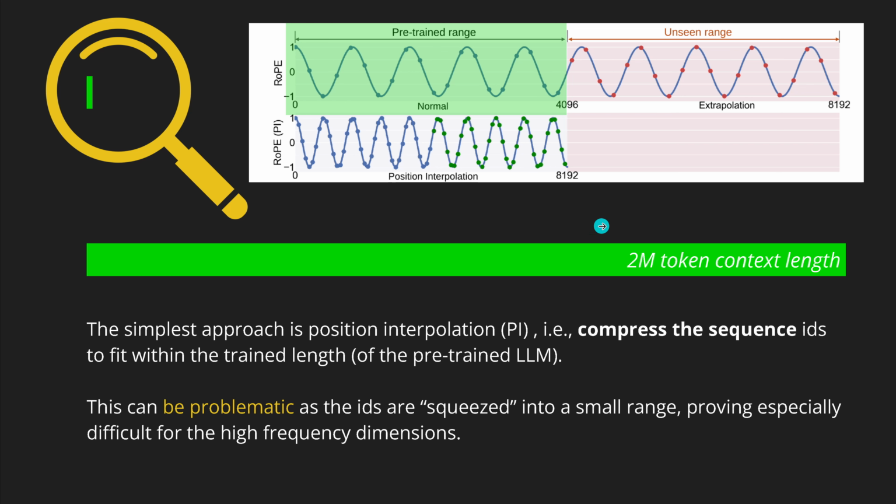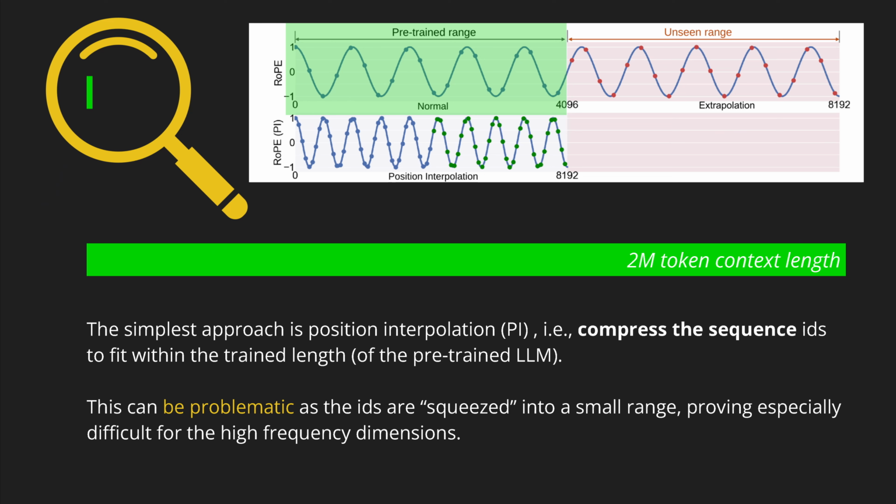Now, it is not a factor of 2, it is a factor of 4K to, let's say, 2 million tokens. So now they tried to extrapolate to 2 million, and then to squeeze this whole 2 million length into this little green box. Now you're not gonna believe it, but this did not really work out well.